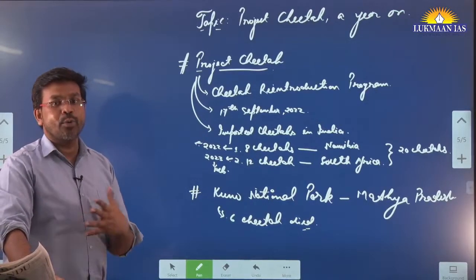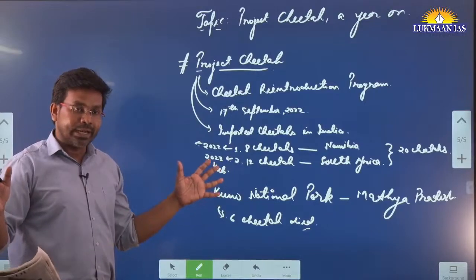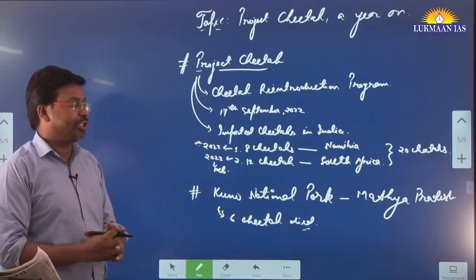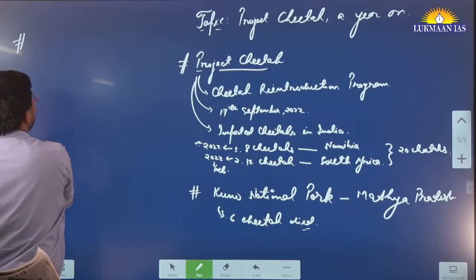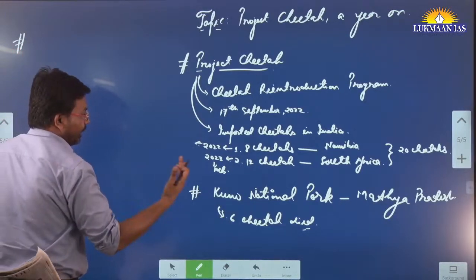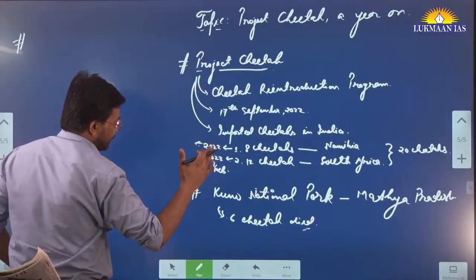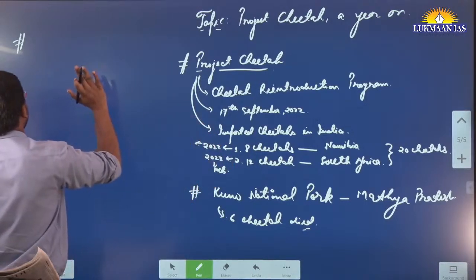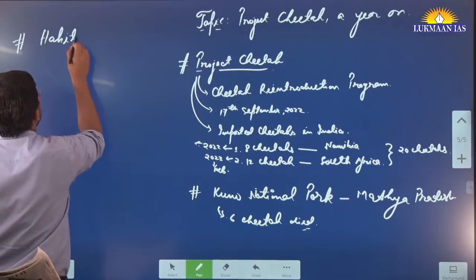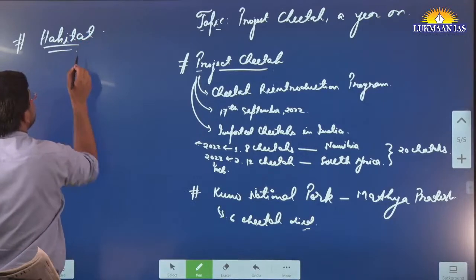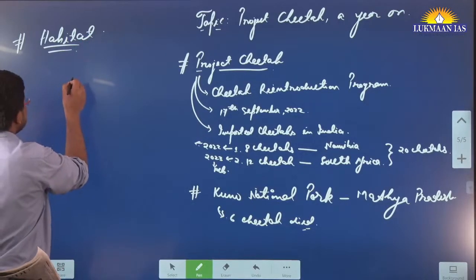Some found the habitat to be very small compared to their range. Cheetah is a kind of nomadic animal, so cheetahs need a very good habitat, meaning the place where they can range.